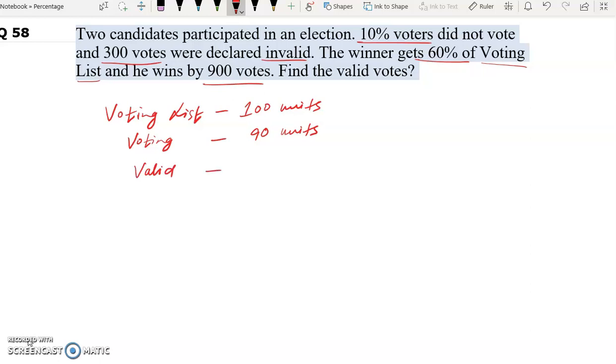In this question what we will do, we will assume all votes were valid. If we assume all votes were valid, voting was done by 90 units, so all the votes were valid. So valid will be 90 units.